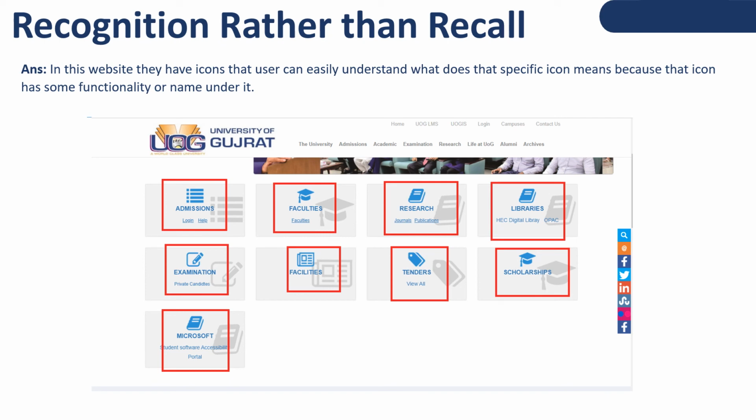The next point is recognition rather than recall. In this website, users can easily understand what a specific icon means, because the icon has some functionality or name under it. For example, the admissions icon has text like admissions, login, help. Similarly, the faculty icon has the text faculties, and there is a link underneath that is underlined, and also research. So recognition is a good point for the website.